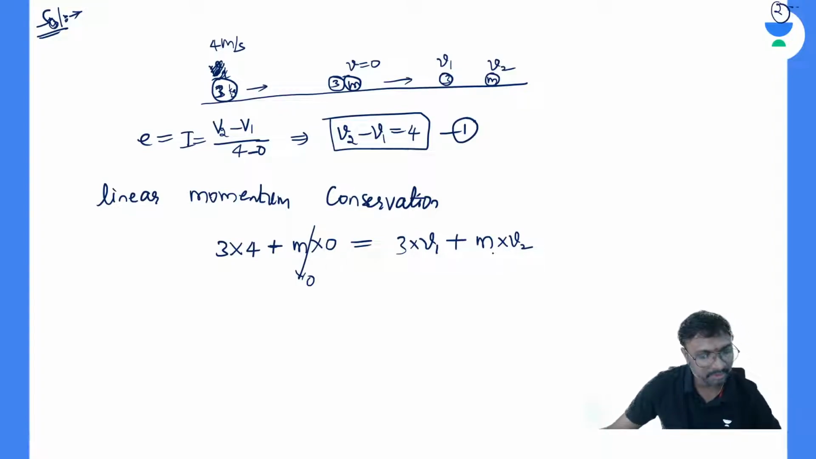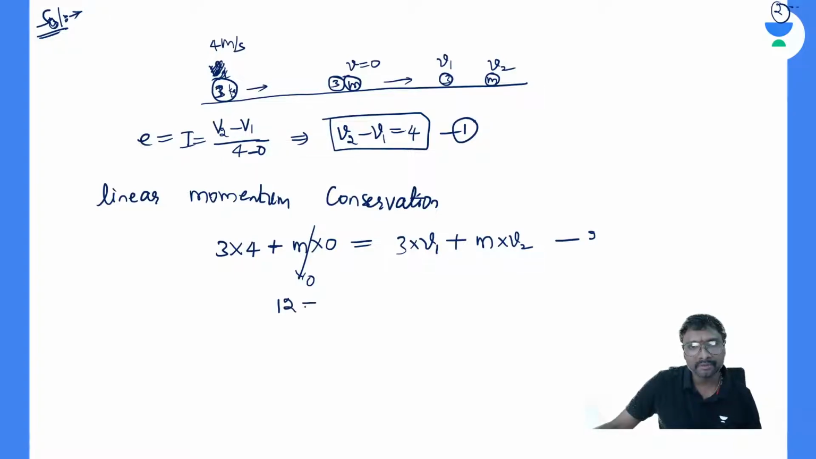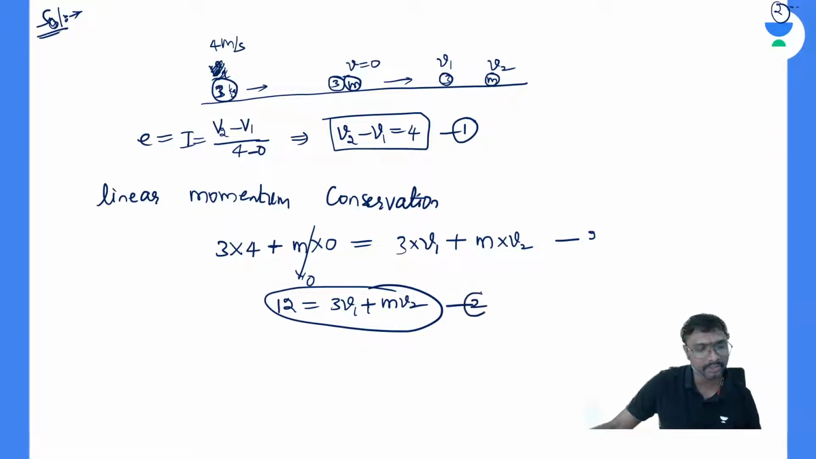So like that you are having, if you just observe, right? So now what is it? You can say, everyone. So this is 3 into v1, right? Let us say it is equation number 2. So 3 into 4 is 12. 12 is equal to 3v1 plus mv2, right? 3v1 plus mv2. This is equation number 2, if you just observe, right?